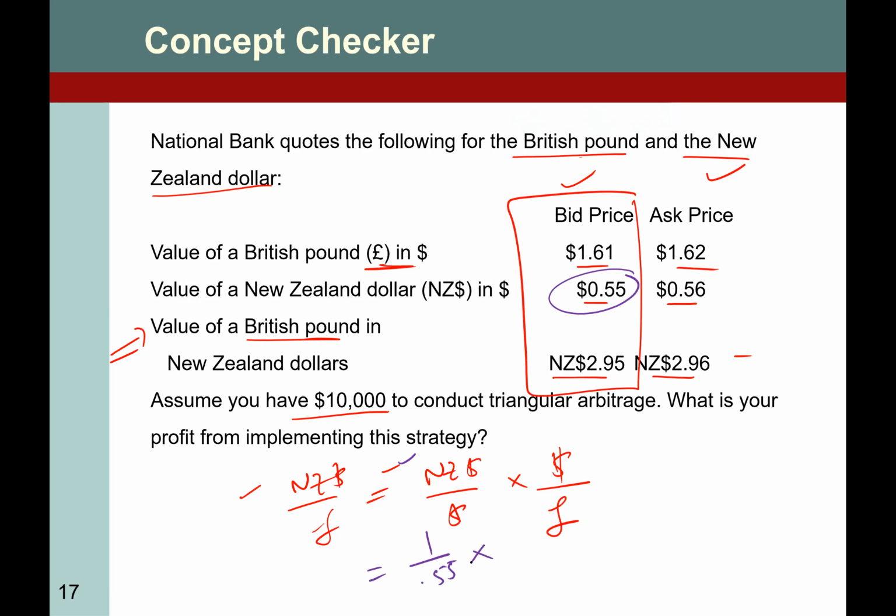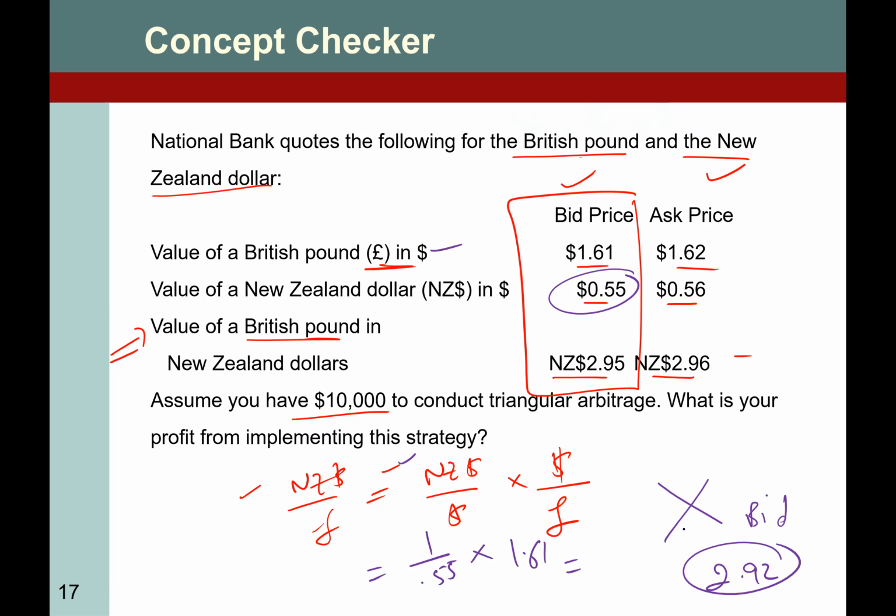Dollar over pound, we have it: 1.61. What is the answer here? Let me calculate it. It is 1.61 divided by 0.55, which is 2.92. Can we call this the bid?